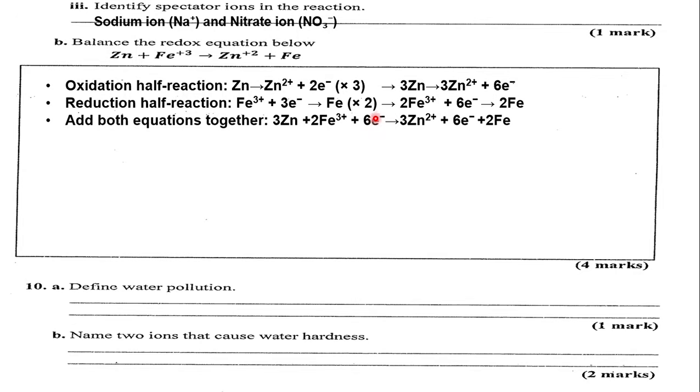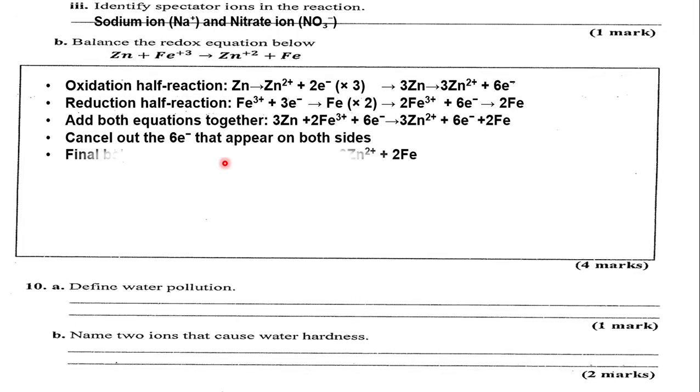So these are going to cancel out, like they're going to subtract each other. The result is 0. So by the end of the day, we are going to have an equation which looks like this. Very neat, right? This one here, without the electrons.